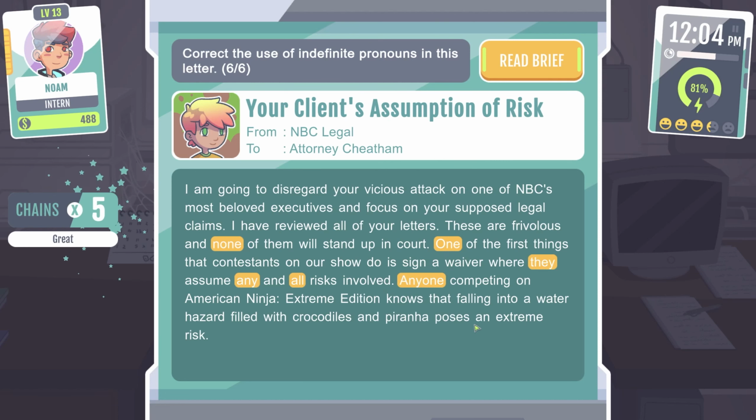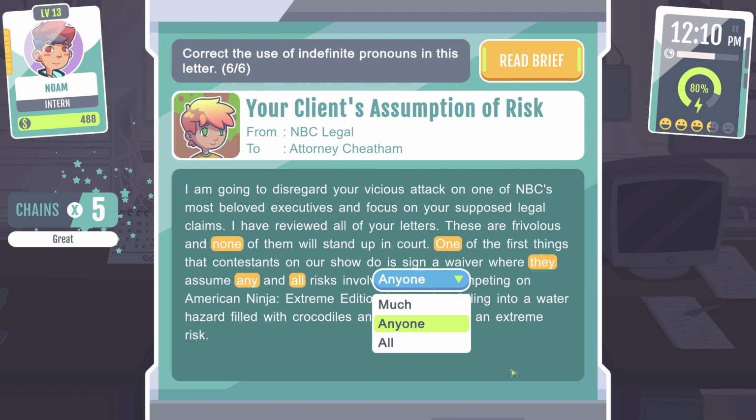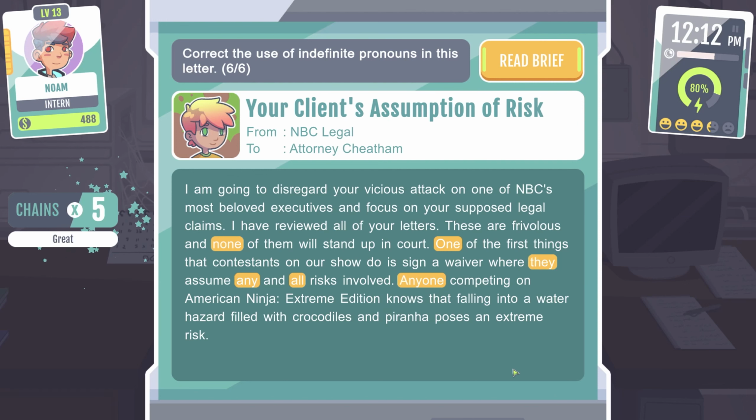Anyone competing on American Ninja Extreme Edition knows that falling into a water hazard filled with crocodiles and piranha poses an extreme risk. And it could be all too. All competing on. But I think anyone competing would work fine too. No, if it was all, then this no should be singular, right?